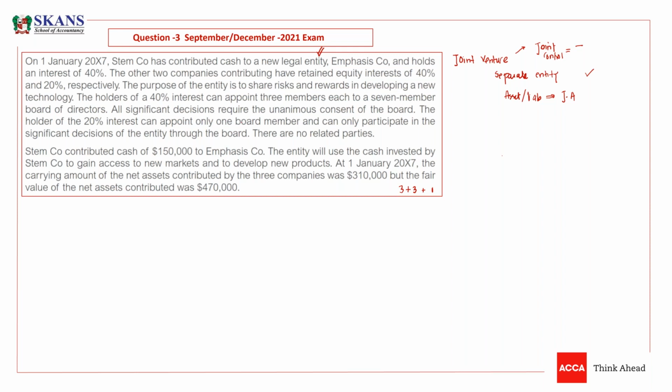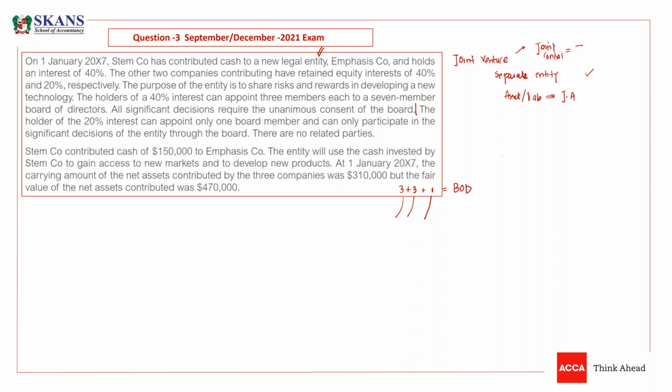All significant decisions require the unanimous consent of the board. So what does it mean? Just tell me, what does it mean? So all the parties have board members, and they are saying there must be unanimous decisions. Unanimous decisions means all the 7 directors have to agree. If one is saying no, this can't be happening, this should not be the decision, this is not a correct decision, it cannot be taken. So everybody should agree.